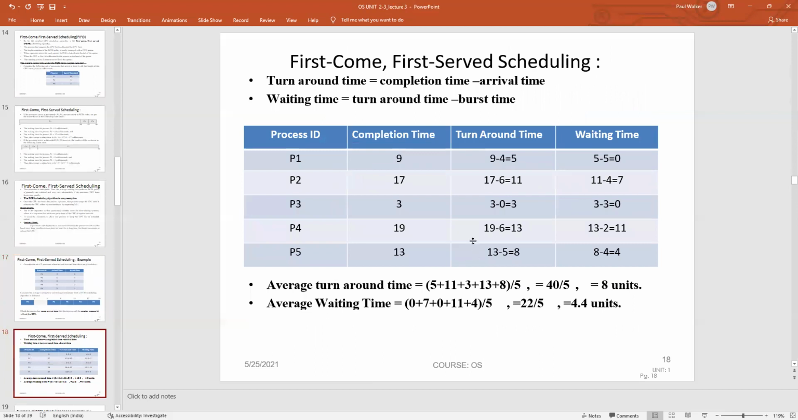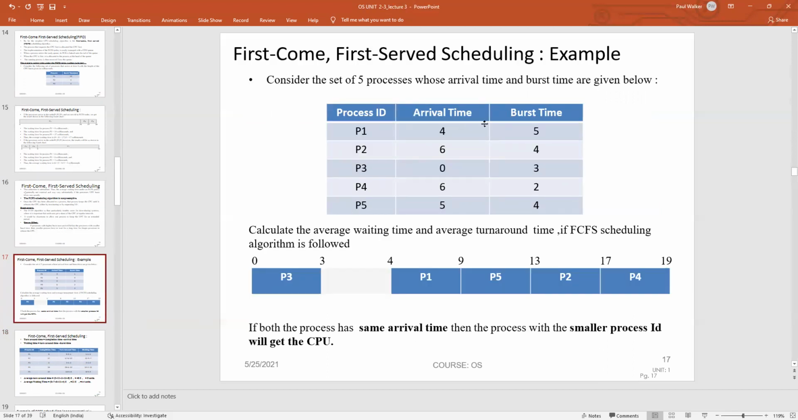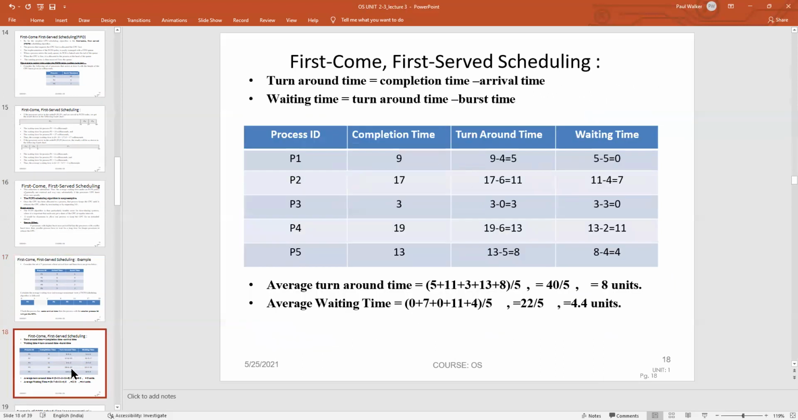Here we are going to calculate the turnaround time first. For turnaround time, the formula is completion time minus arrival time. What is the completion time given here? 9, 17, 3, 19 and 13. Okay. What is the arrival time here? Here the arrival time is 4, 6, 0, 6 and 5. Now the formula is completion time minus arrival time.